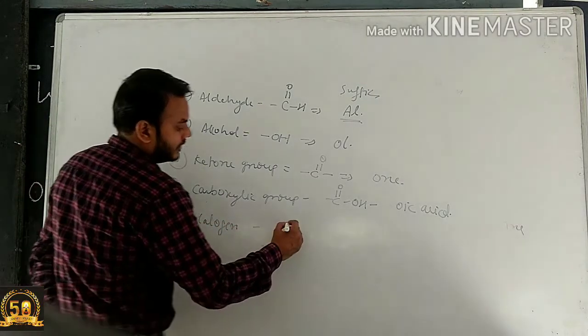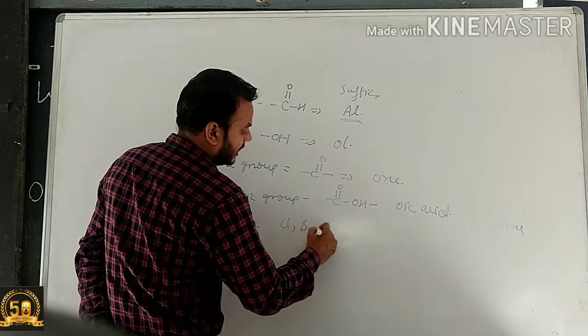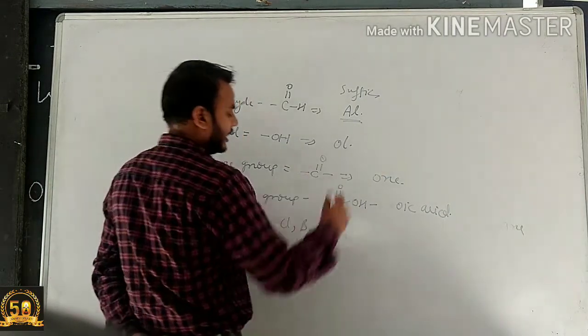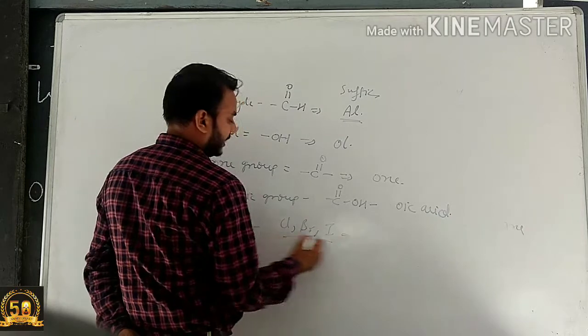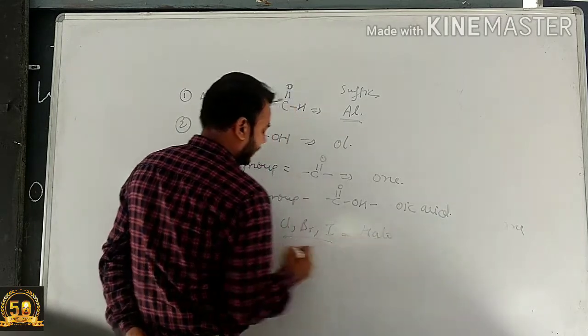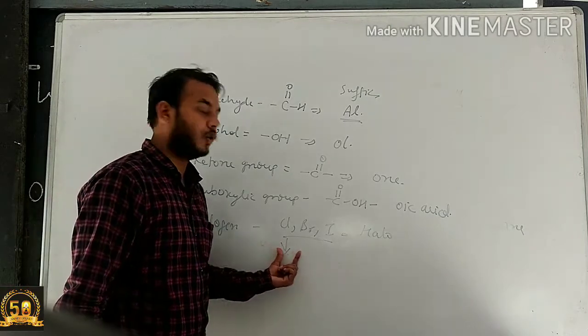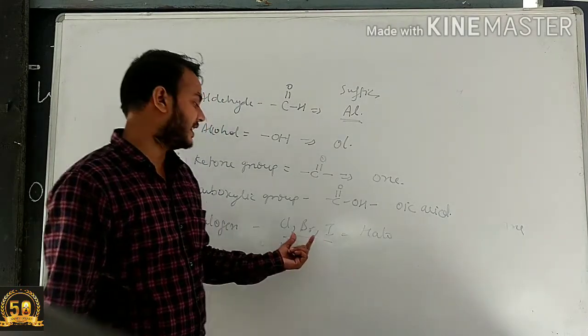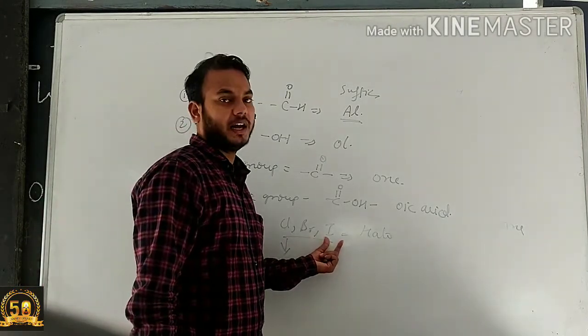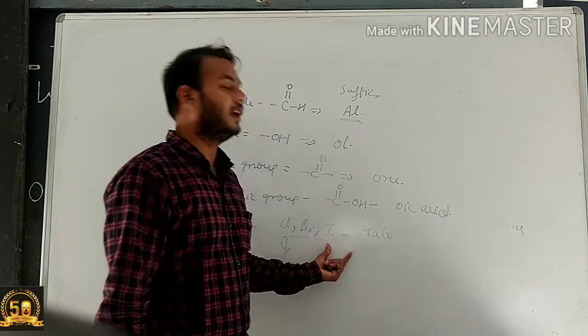If Cl, Br, or I is present in the aliphatic compound, then it's called a halo compound. If chlorine is present, its naming will be chloro. If bromine is present, its name is bromo. If iodine is present, its name will be iodo.